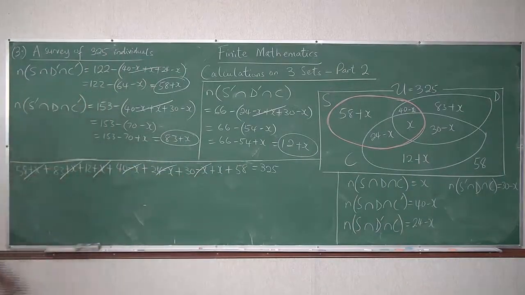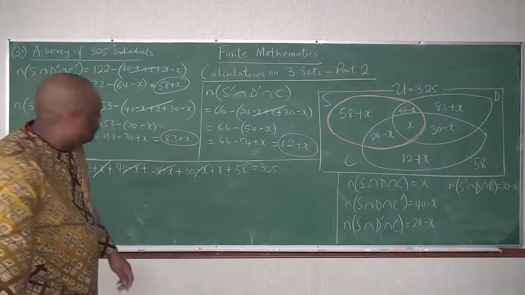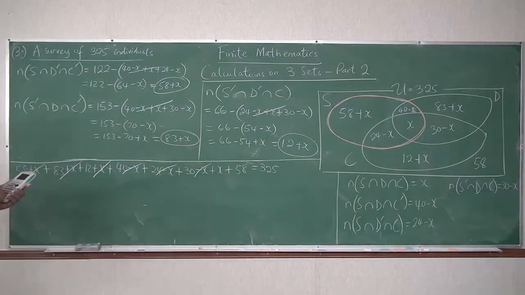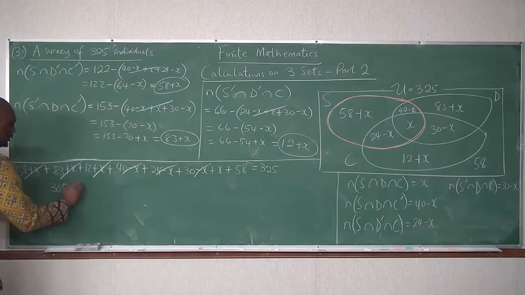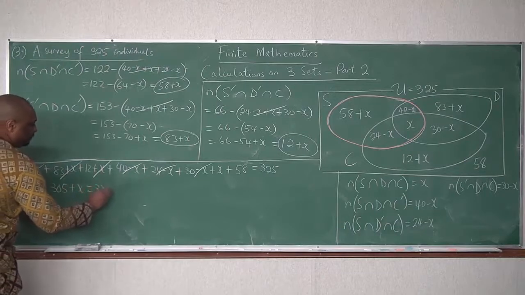X and minus X, gone. Now let's add up the rest: 58 plus 83 plus 12 plus 40 plus 24 plus 30 plus 58. That's 305, so 305 plus X equals 325.